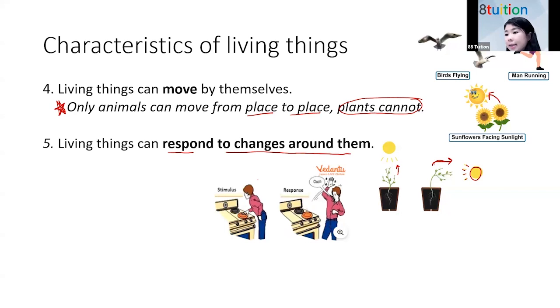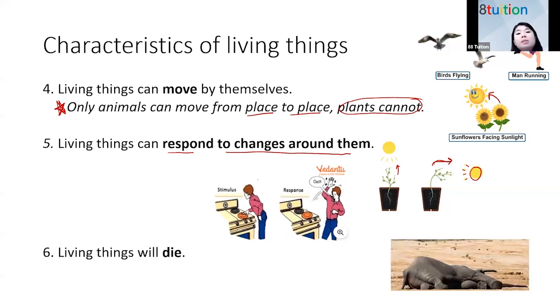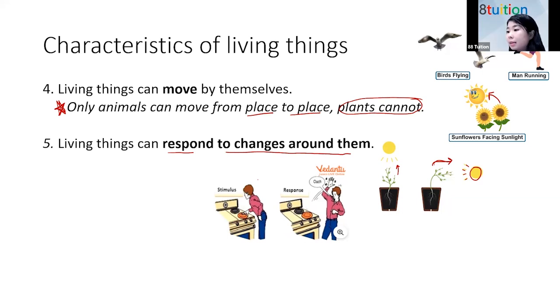Okay, what is the 6th example? The 6th characteristic: all living things will die. This one makes sense. Correct? All living things, when they grow up, when they reach an old age, they will die. They won't live forever and ever and ever. So these are the other 3 characteristics of living things. Are we ready? Do you want to test yourselves to see if you can remember them? Shall we test ourselves? Okay, Sam says yes.